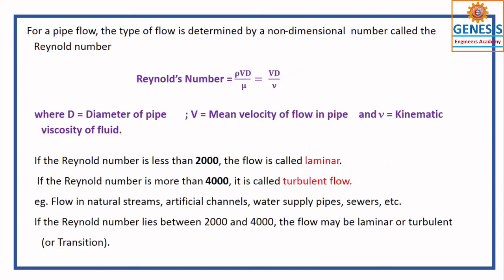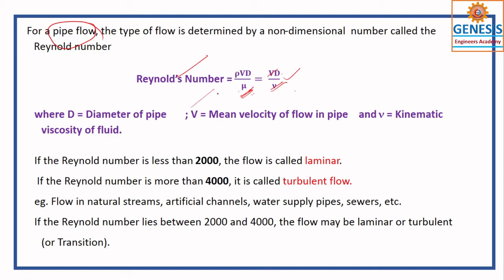But in many competitive exams, they'll ask you about a Reynolds number. So Reynolds number is a non-dimensional number which is used to differentiate laminar, turbulent and other flows also. This is called viscous flow. So rho V by mu, that is coefficient of viscosity. This is called kinematic viscosity. I am talking only about pipe flow. The channel flow is different. So we are discussing pipe flow only.